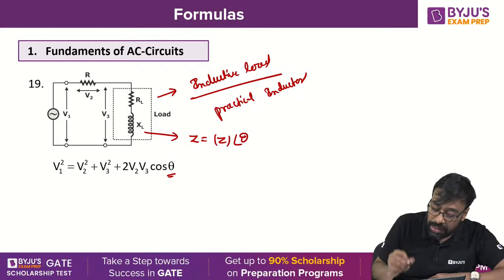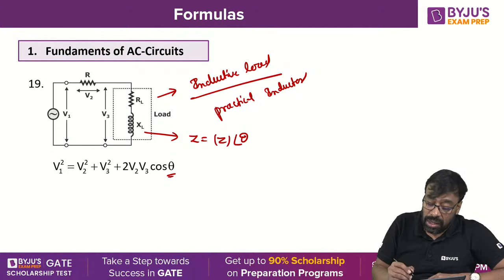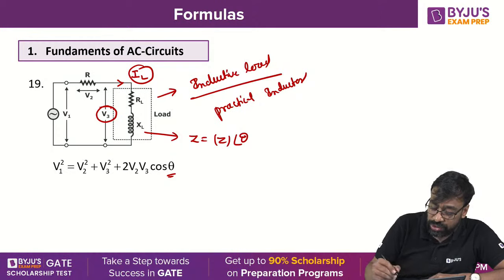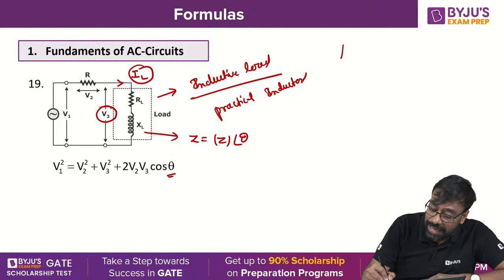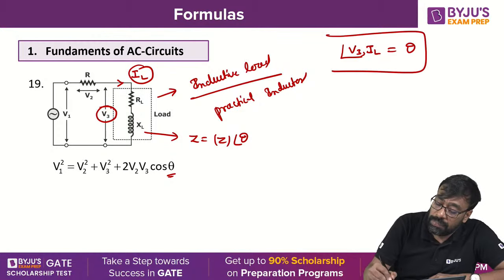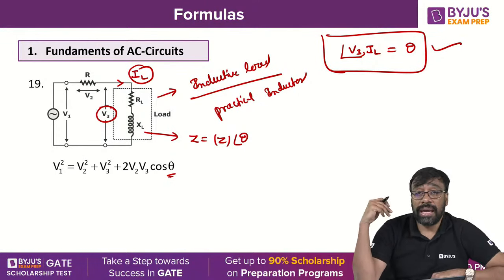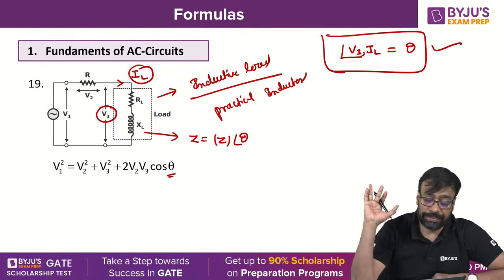Impedance angle, load angle, is nothing but the phase difference between the load current and the load voltage. The angle between V3 and IL is theta. Load angle, impedance angle, power factor angle, all are the same.